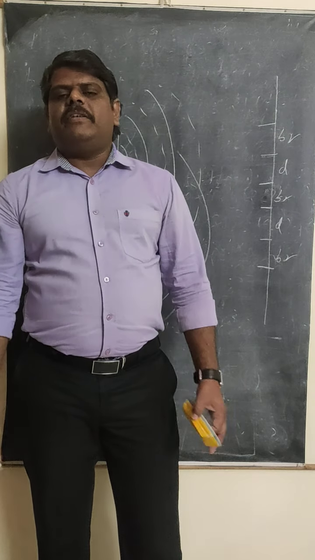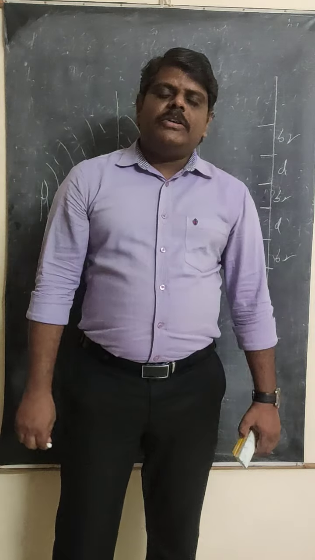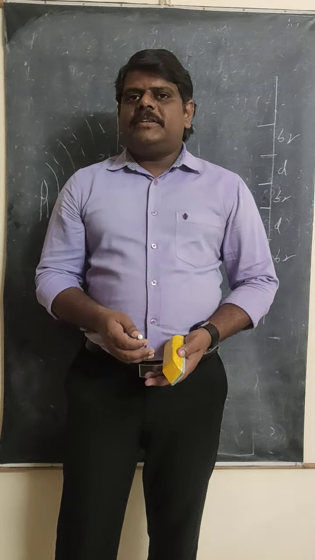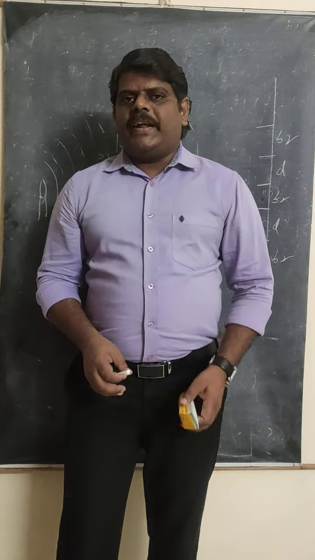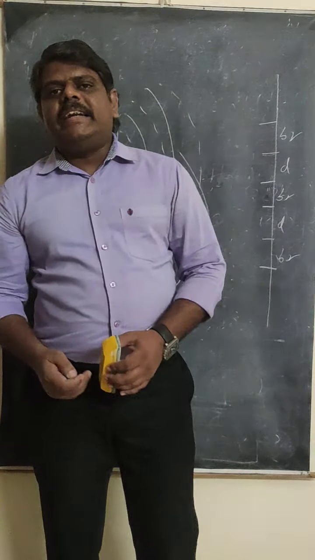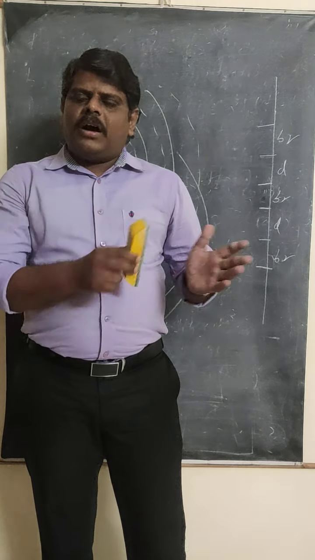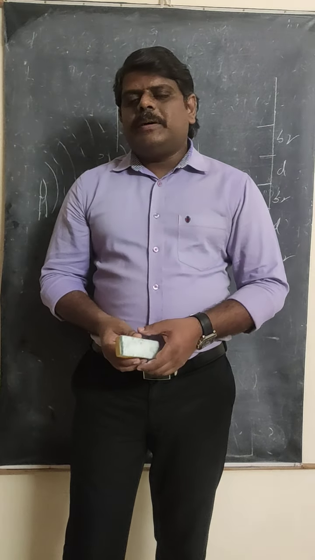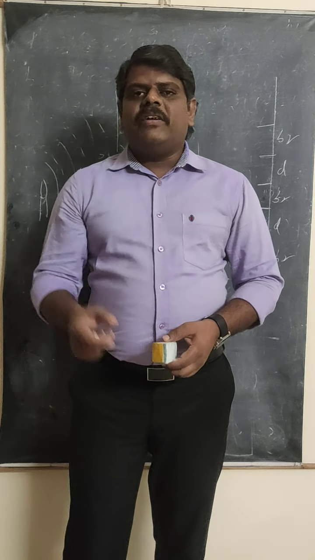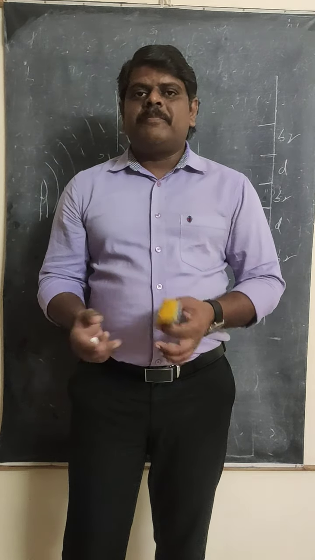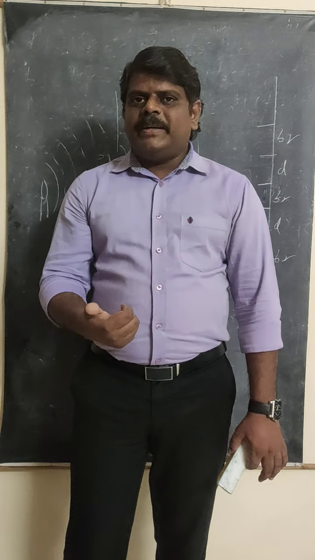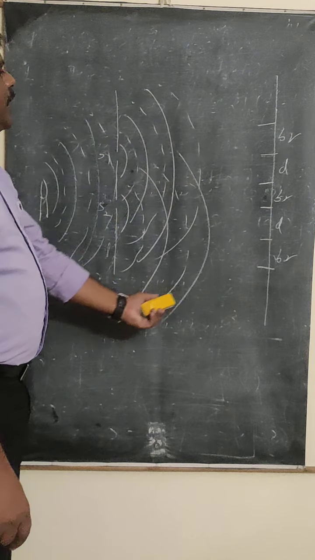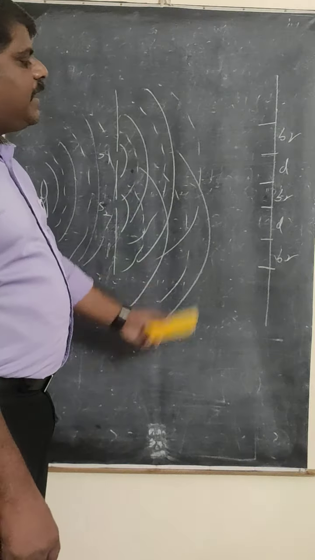There are other names also for the bright band and the dark band. When you have the bright band, it is called constructive interference. If you get the dark band, it is called destructive interference. Sometimes in problems, instead of bright band and dark band, they use these words, constructive and destructive interference. Don't be confused between the terms here. Constructive means bright band, destructive means dark band. So this is the phenomenon that explains the interference pattern.